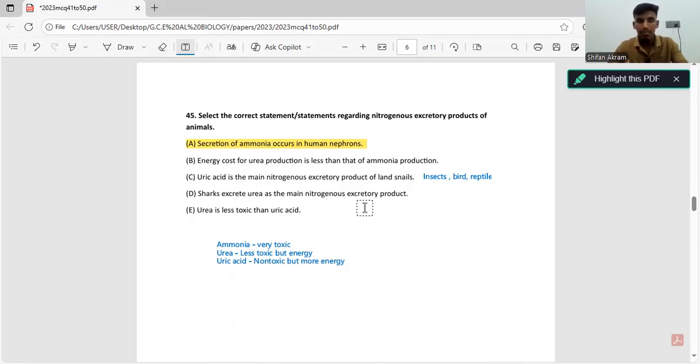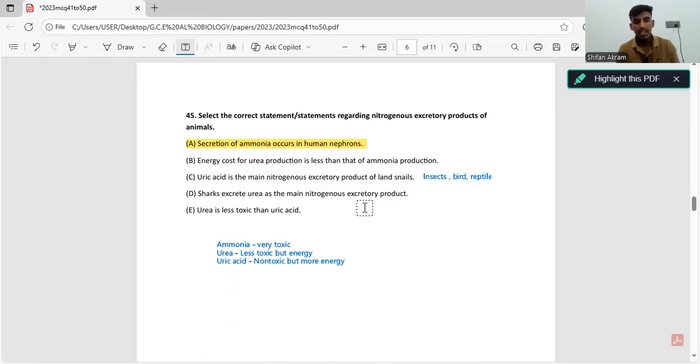Let's understand why sharks use urea instead of ammonia. We know the water in the sea is usually salty, right? And urea is also salty. So what do sharks do?